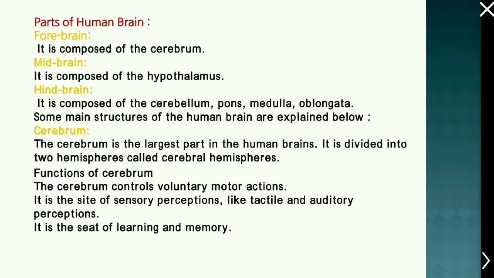Coming to the cerebrum, it is the largest part in the human brain, and it is divided into two hemispheres called the cerebral hemispheres. The function of the cerebrum is to control voluntary motor actions, and it is the site of sensory perceptions like tactile and auditory perceptions. It is the seat of learning and memory.